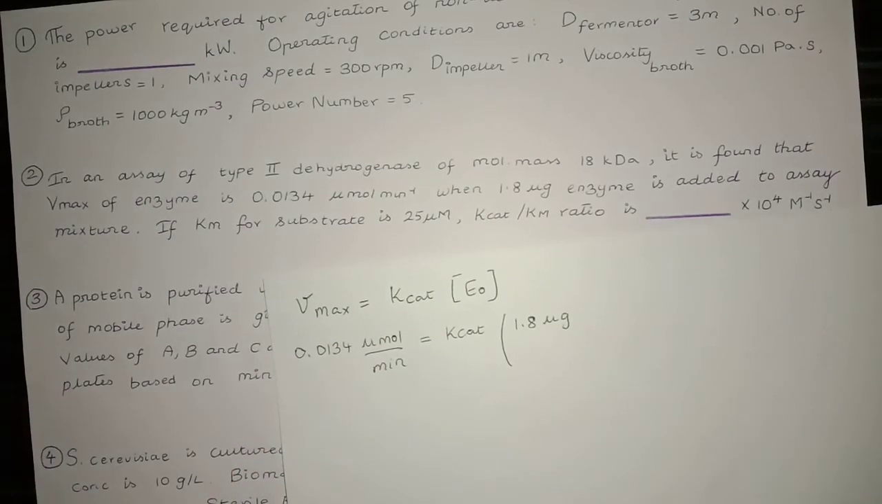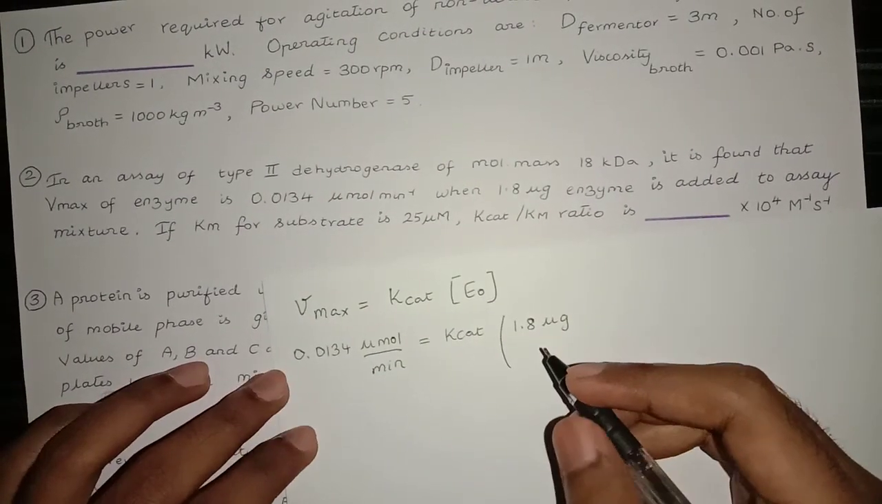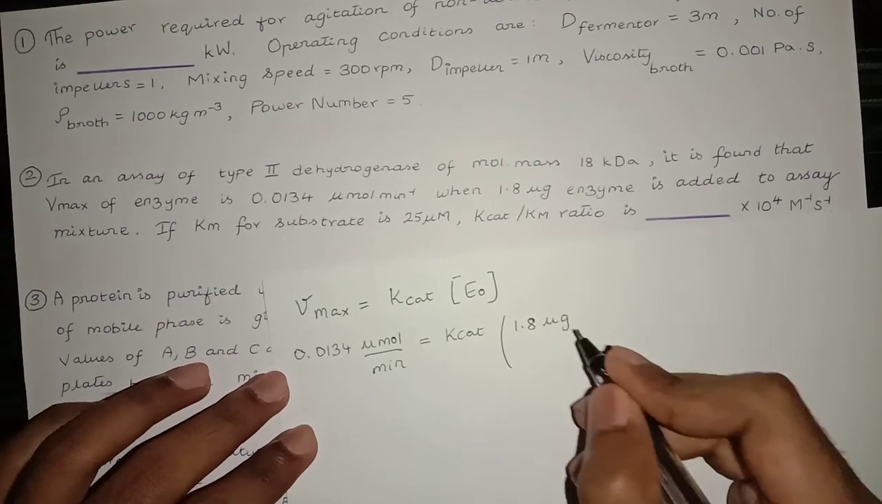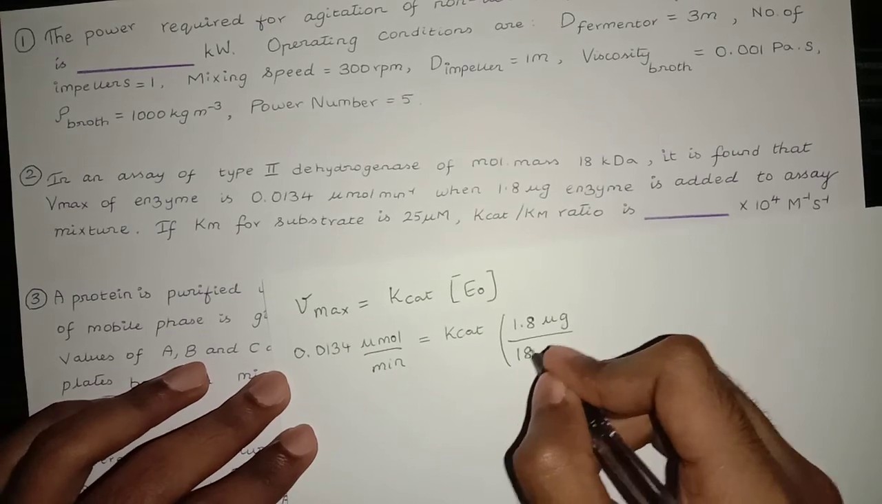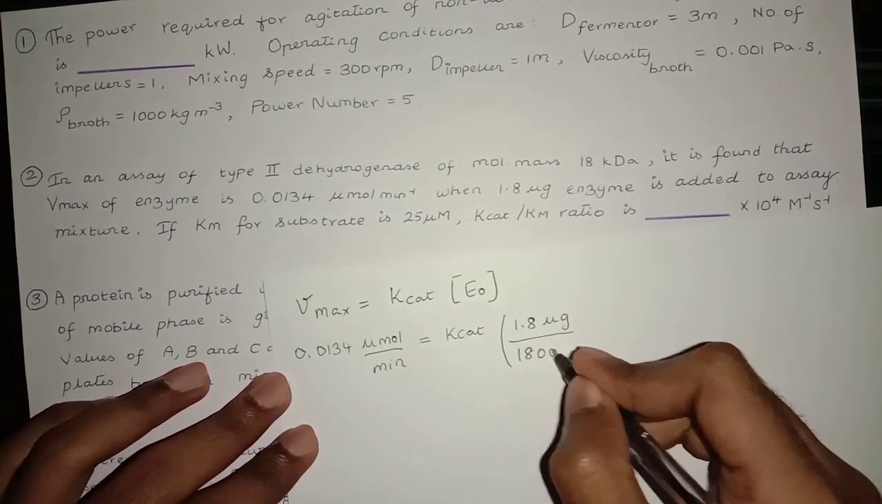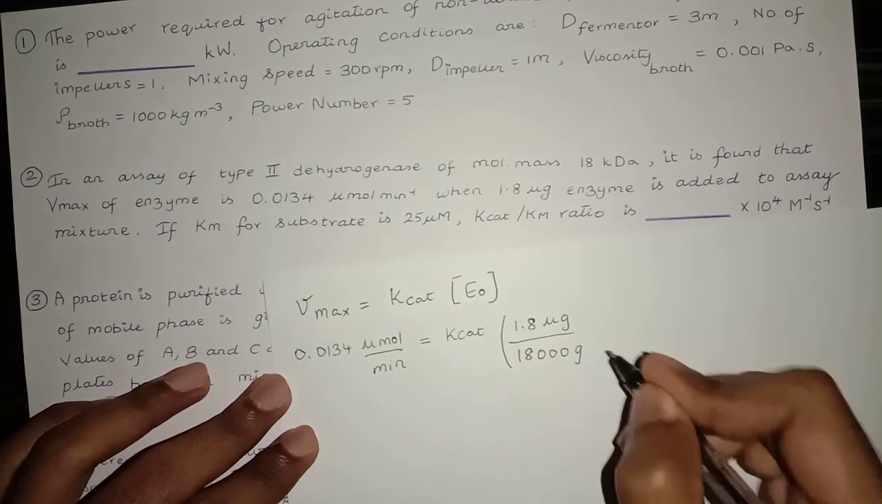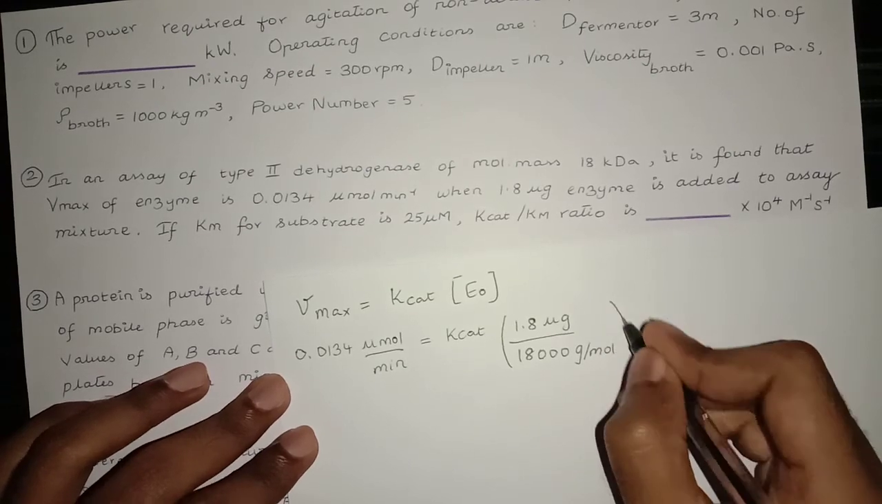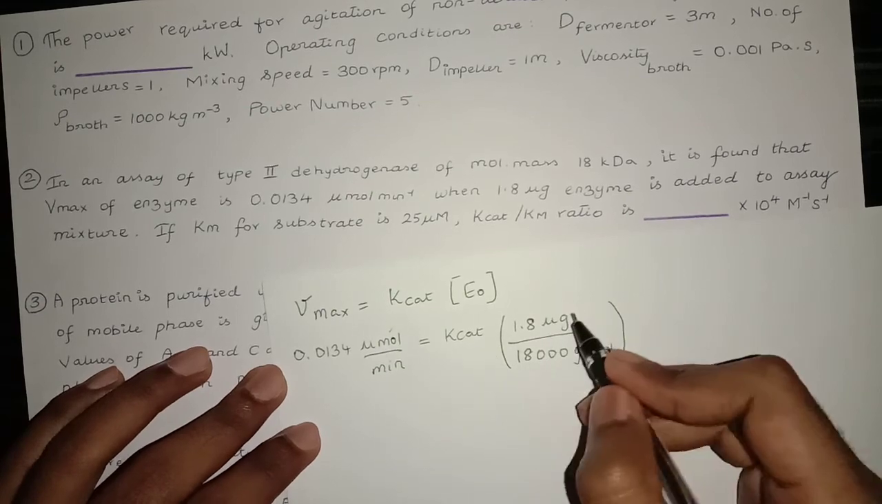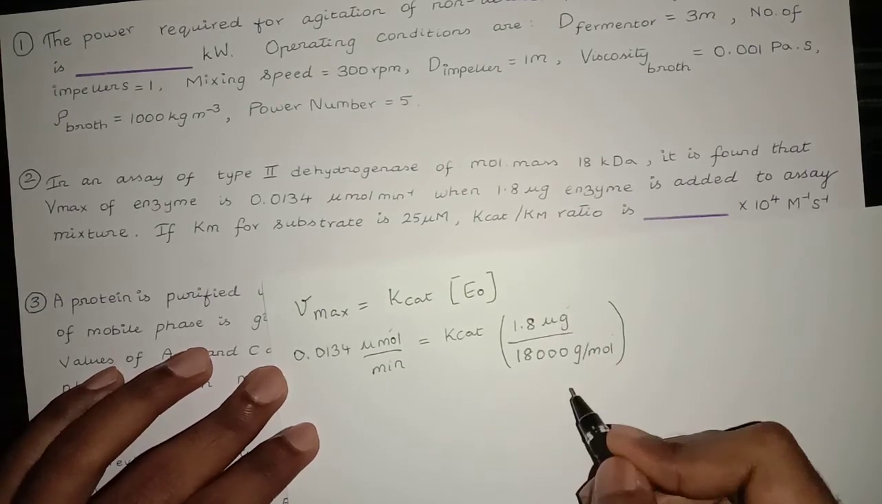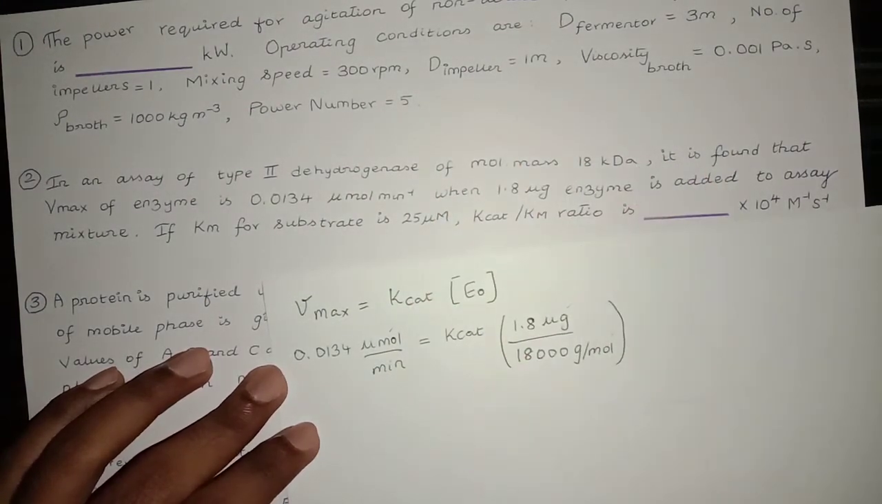So we have 1.8 microgram divided by the molecular mass 18 kDa, so 18,000 Dalton. 1 Dalton is gram over mole. Since the left hand side of the expression is in molar, we convert the grams to mole by dividing using the molecular mass given.